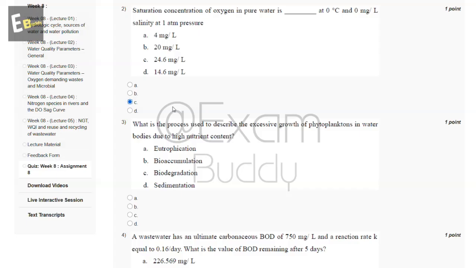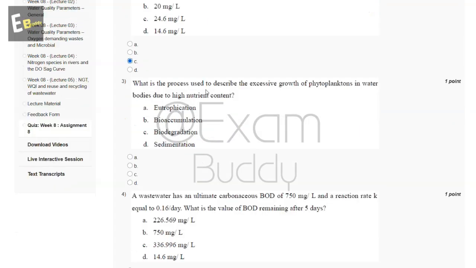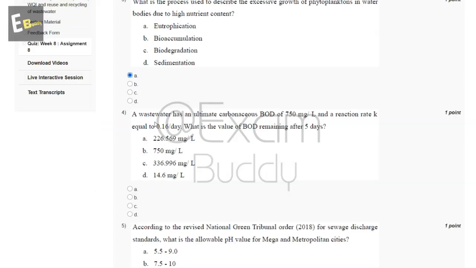Now the third question is what is the process used to describe the excessive growth of phytoplankton in water bodies due to high nutrient content. So these are the options and the answer of our third question is A, eutrophication. Now the fourth question is wastewater has an ultimate carbonaceous BOD of 750 milligram per liter and a reaction